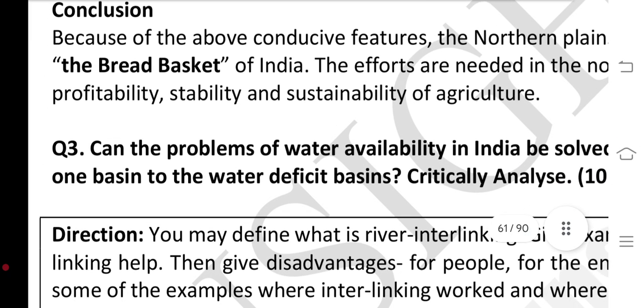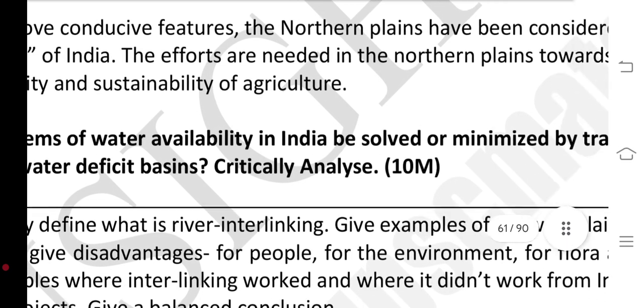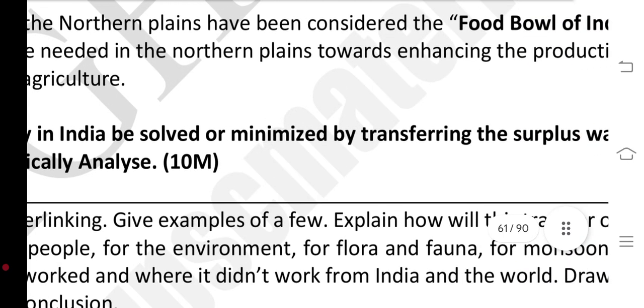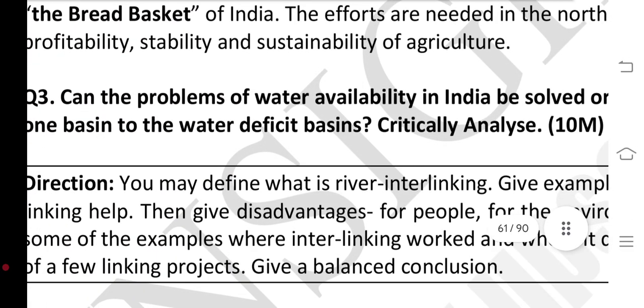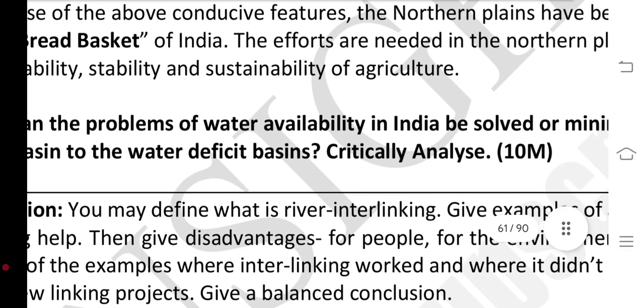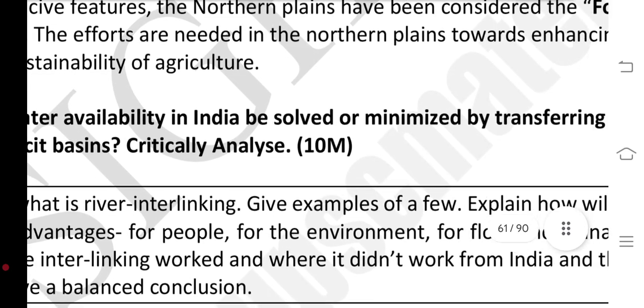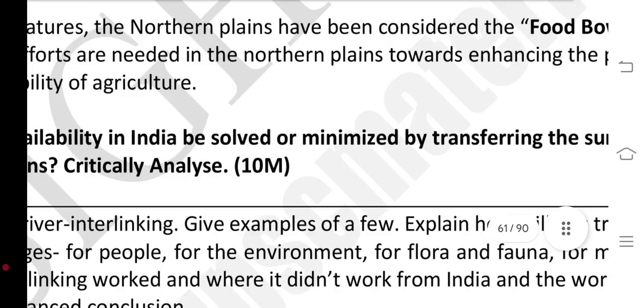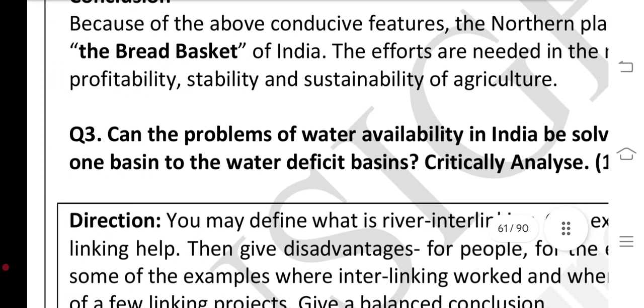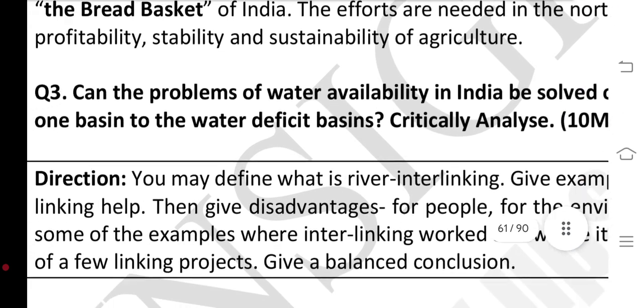Conclusion: because of the above conclusive features, the northern plain has been considered the foodbowl of India or the breadbasket of India, and efforts are needed in the northern plain towards enhancing the productivity, profitability, stability and sustainability of agriculture.